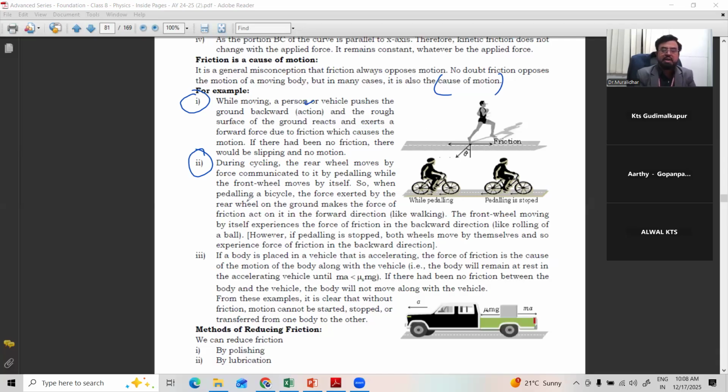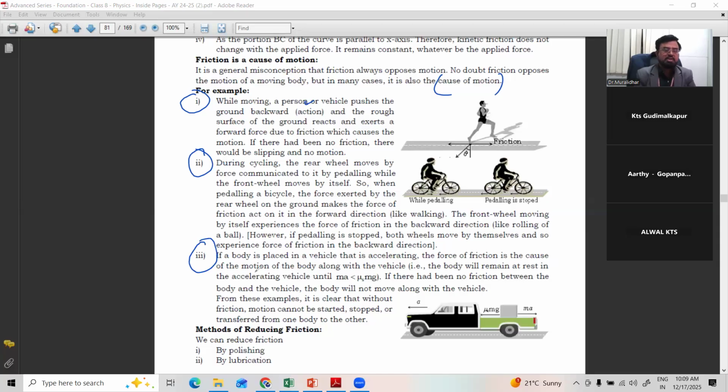So when pedaling a cycle, the force exerted by the rear wheel, rear means back, remember, on the ground makes the force of friction act on it in the forward direction, like walking. The rear wheel exerts pressure on the floor in the backward direction. Then the frictional force makes the cycle move in the forward direction. The front wheel moving by itself experiences the force of friction in the backward direction, like rolling a ball. However, if pedaling is stopped, both wheels move by themselves and so experience force of friction in the backward direction.